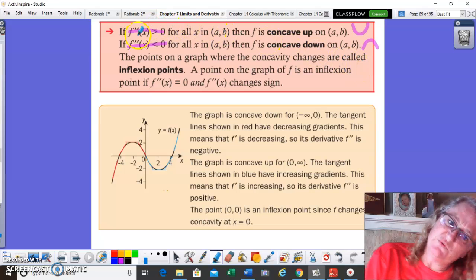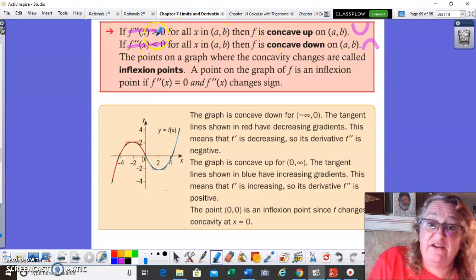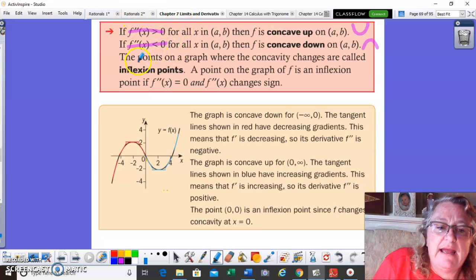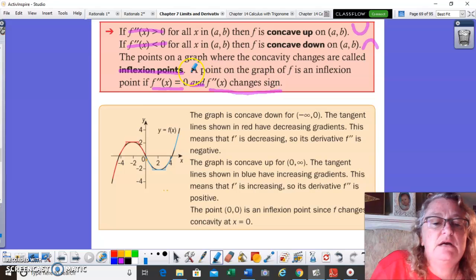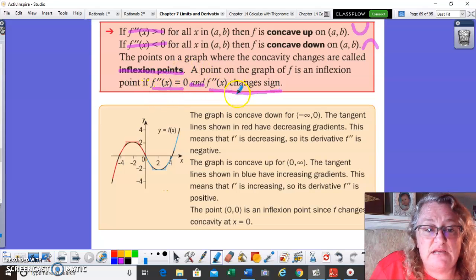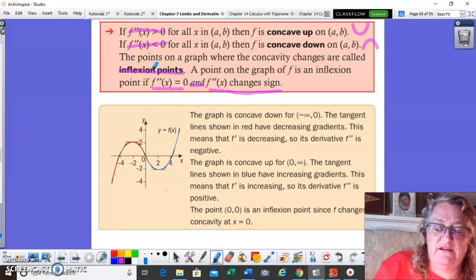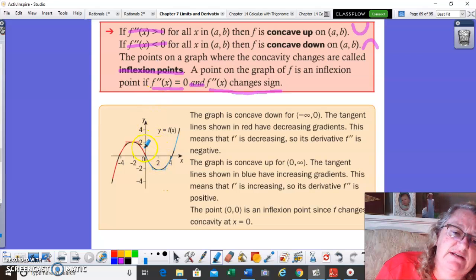So what's important to see about that is that we're going to have to figure out where the second derivative is equal to zero and test before and after that. When the second derivative is equal to zero, and there's a sign change, okay, it could be equal to zero but no sign change. But if it is equal to zero and there's a sign change, that means we have a point of inflection. So those are the things that we're trying to test.